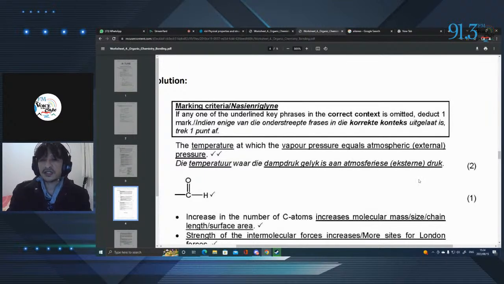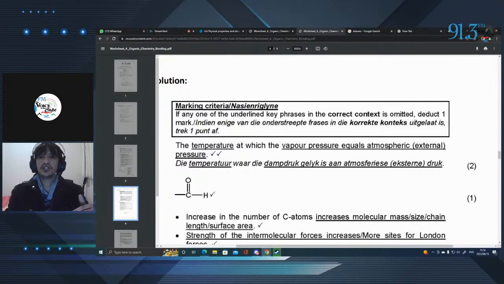Now there's a really nice equation that you may know, which is PV equals nRT: pressure times volume equals number of moles times the gas constant times temperature. That equation kind of explains this definition, where the temperature at which vapor pressure equals atmospheric pressure.